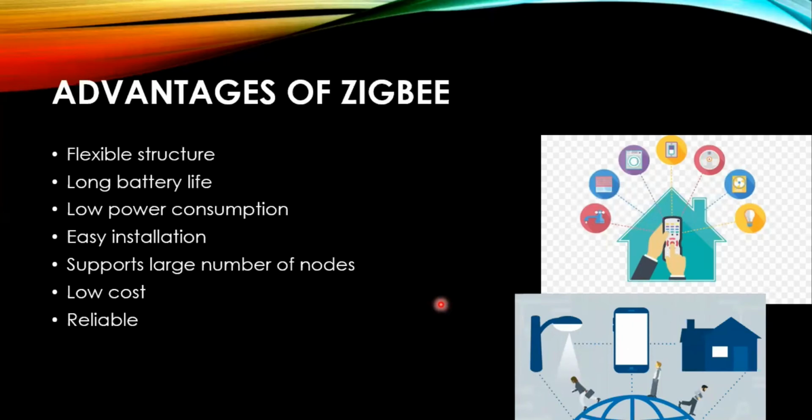The ZigBee protocol has many advantages. It has a flexible structure and it consumes low power, due to which it has a long battery life. ZigBee applications are very easy to install and it supports a large number of nodes. It is approximated that the protocol can support up to 6,500 nodes. It is very low cost and is reliable for personal area networks.